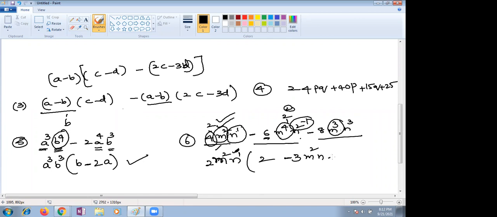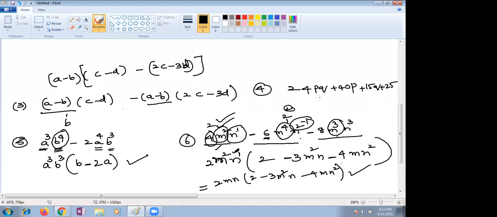Coming to the last term, 2 table of 8, 2 fours are 8. Here you are taking m square common, but you have m cube, so 1 m is left. Then n cube and n power 1, if you take it out, only n square will remain. Like that you can simplify and factorize the expressions, children. We will go through one more class with this so that you can understand more easily. This is the factorization of your given expression.